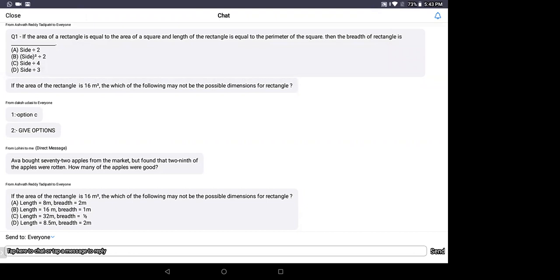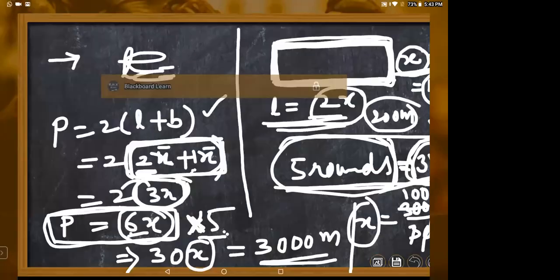Okay, area of rectangle is equal to area of square, and the length of rectangle is equal to perimeter of square. Length of rectangle L equal to perimeter means 4 into side. And then breadth of rectangle is. Let me go through the question. Now you see, children.